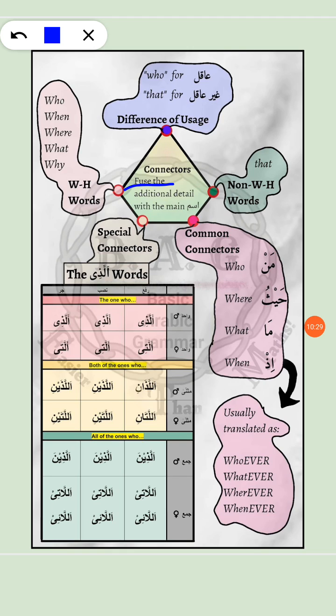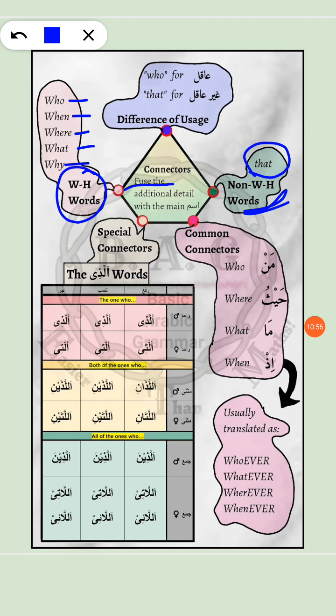Now, in English we have the WH words such as who, when, where, what, why. You can form sentences such as the ones given above, the ones that we discussed, and then you can very easily see how these words can be used. And then we have the non-WH words in English. So that is that.